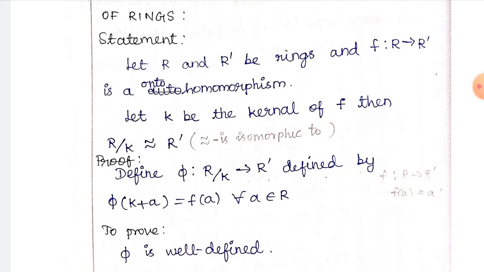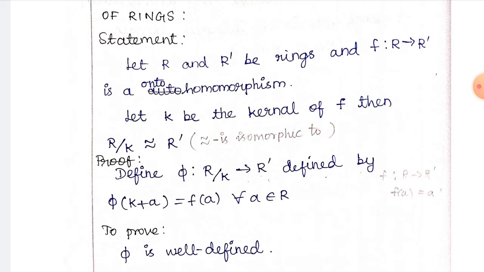So here they are defining one map, f from R to R dash, an onto homomorphism, and we have to show that R by K is isomorphic to R dash. Here K is the kernel. So now we have to define the phi mapping. Phi is from R by K to R dash, defined by phi of K plus a, because K plus a is an element of R by K. So phi of K plus a is equal to f of a.